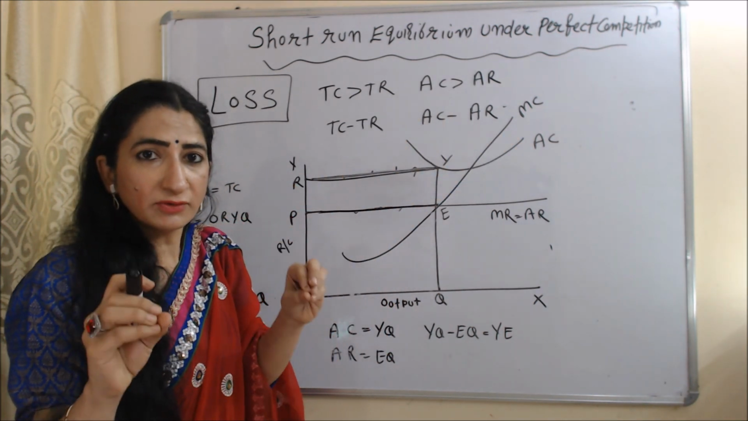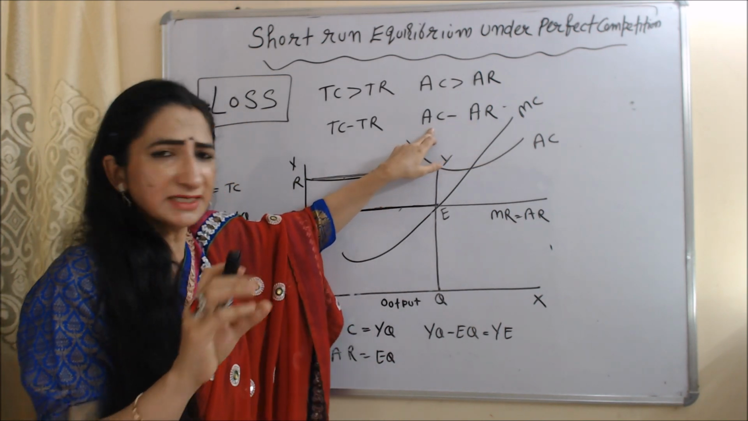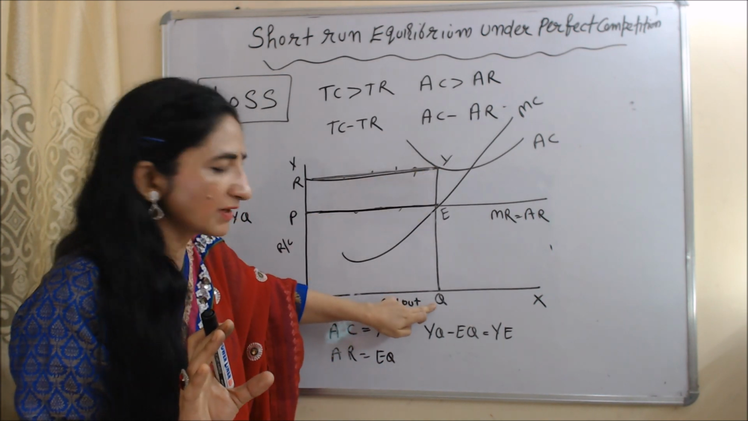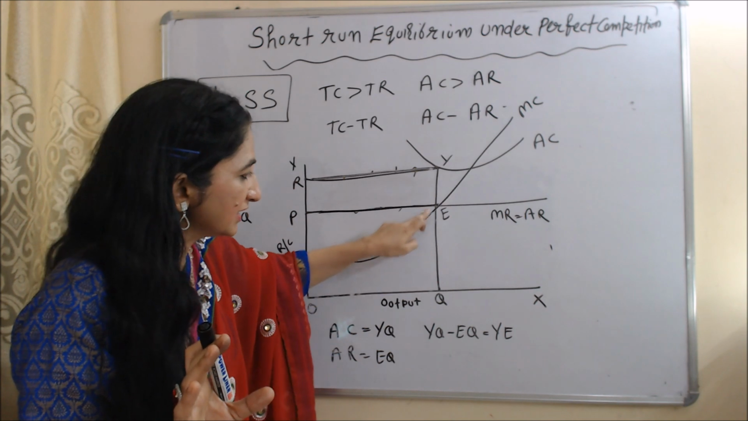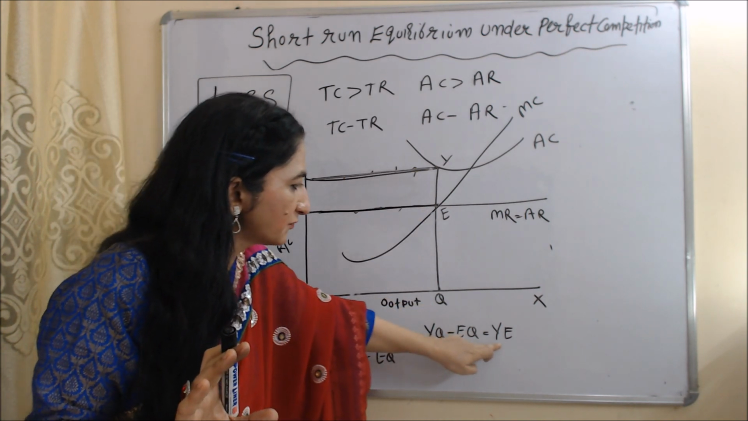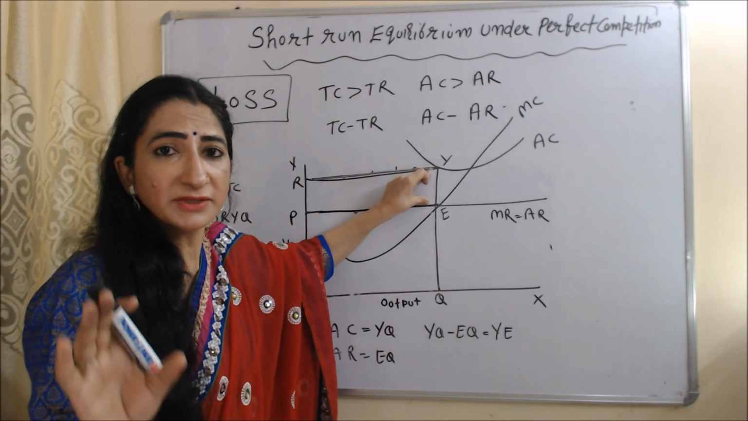And the formula for calculating per unit loss is AC minus AR. When we subtract AR from AC, it becomes equal to per unit loss. So in this diagram, YQ is our AC, average cost. EQ is our average revenue. When we subtract EQ from YQ, it becomes equal to YE. This YE will be called our per unit loss.